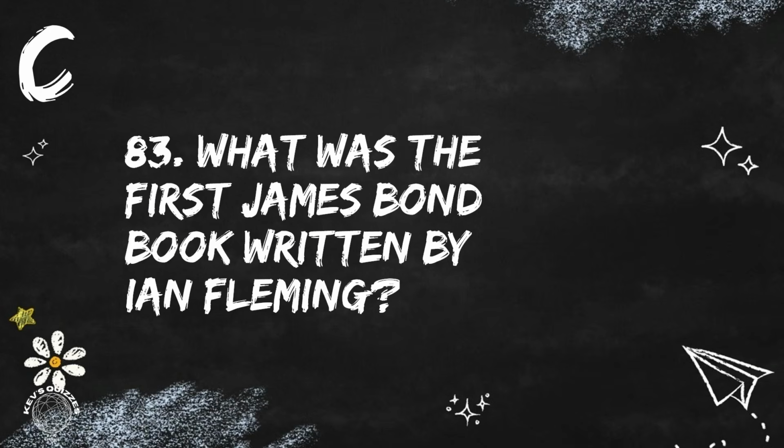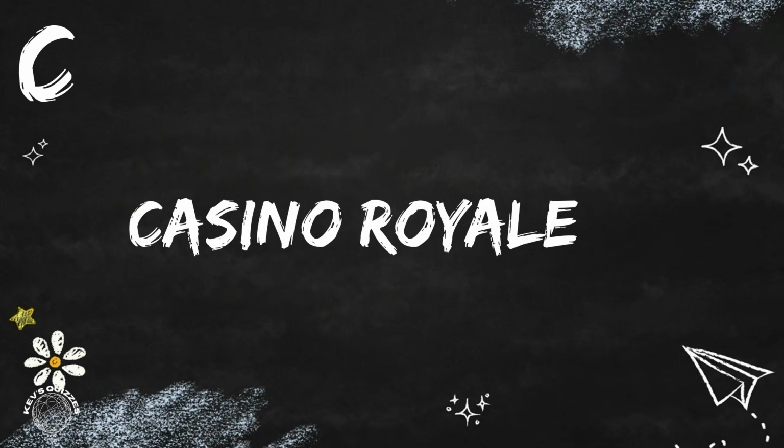Question 83. What was the first James Bond book written by Ian Fleming? That was Casino Royale.